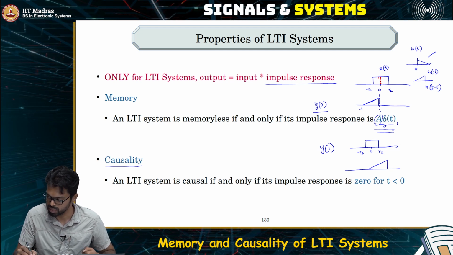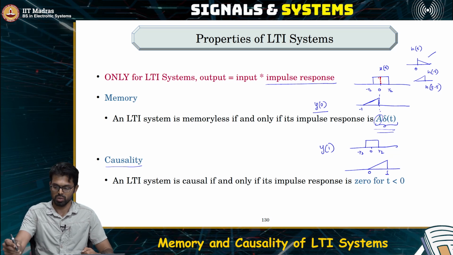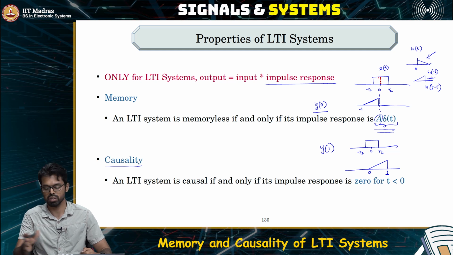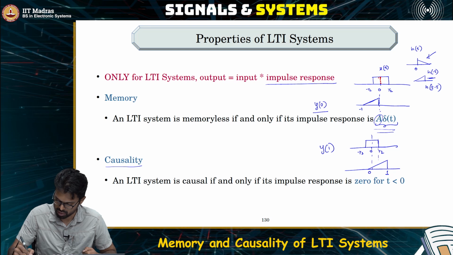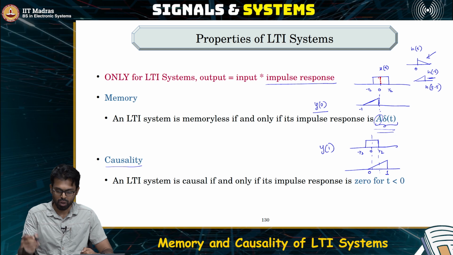This was the actual impulse response, you time reverse it, you get this impulse response and you shift it by 1. Now, you compute the area of these two products. That will be the value at y of 1.